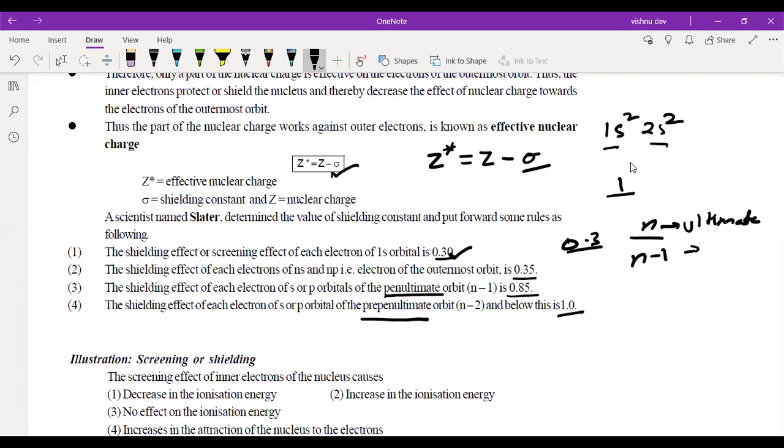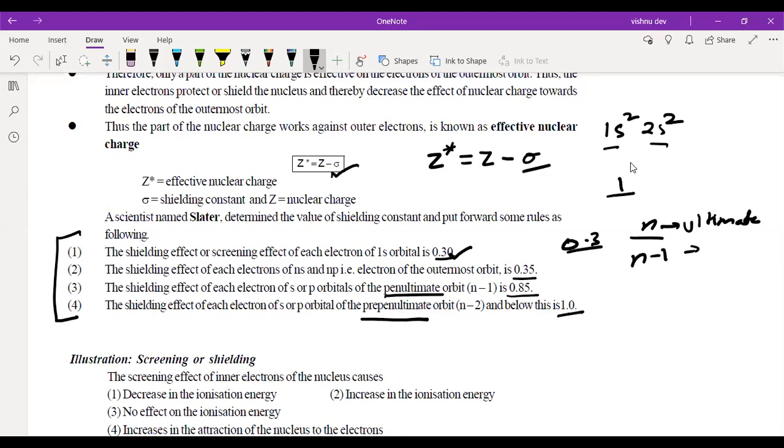So Z star would be Z minus sigma. I can say that if the number of electrons is more, Z star would be less. Now, if you see all the points, there's no mention of d atomic orbitals. It is generally true for s and p block elements.